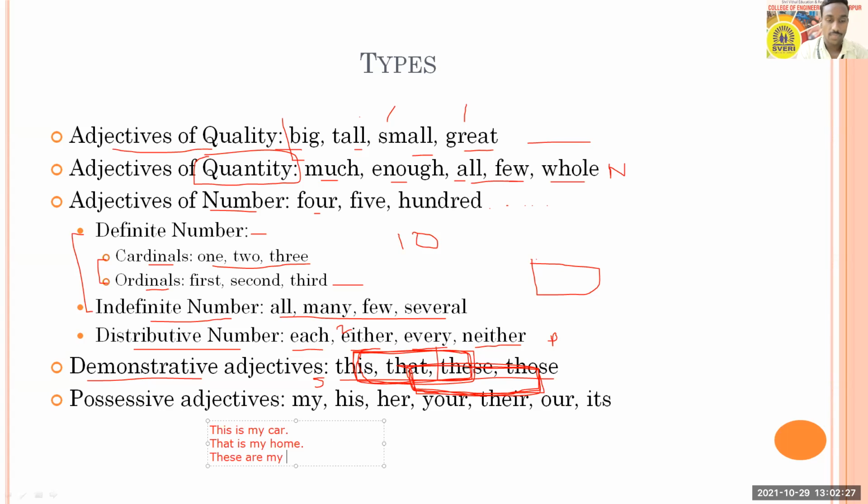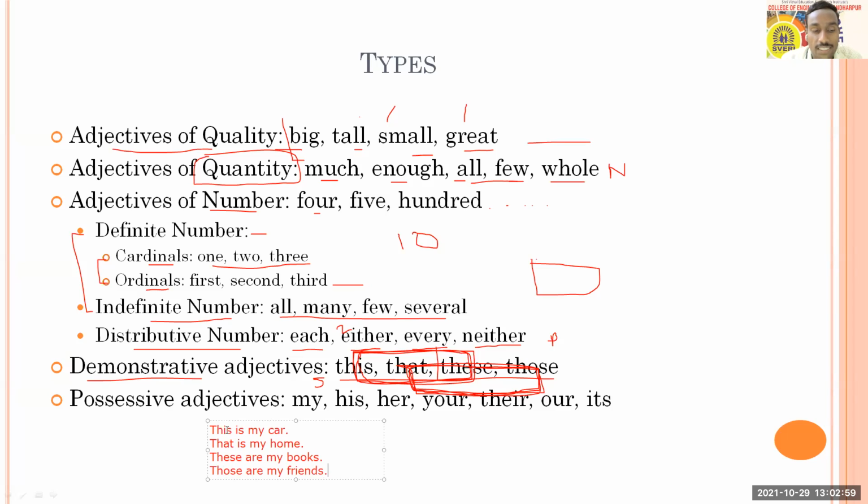These are my books. In this case, your books are near to you, and so you are saying, these are my books. And if you say, those are my friends, in this case maybe your friends are standing away from you and you're pointing towards them, or telling your brother or some family member, that those are my friends. So this way we use them.